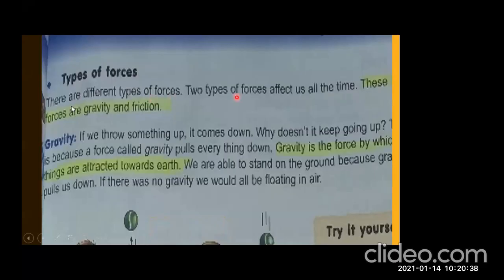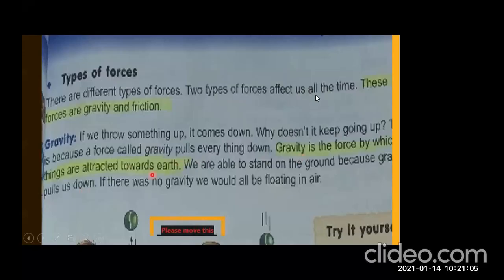Types of forces. There are different types of forces. Two types of forces affect us all the time. These are gravity and friction. Now, what is gravity? If we throw something up, it comes down. Why doesn't it keep going up? It is because a force called gravity pulls everything down.